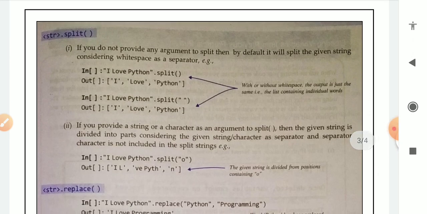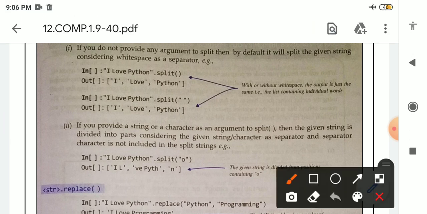Second function is split. If you do not provide any argument to split, then by default it will split the given string considering white space as a separator. See this line, we are providing as input. Means in double quotation we have written I love Python dot split. You can see the parenthesis of split is empty, means there is no argument present inside split function. So when this line will execute, we will get output like this.